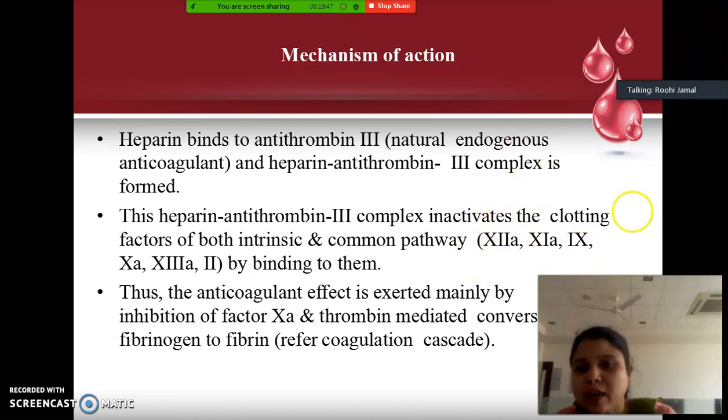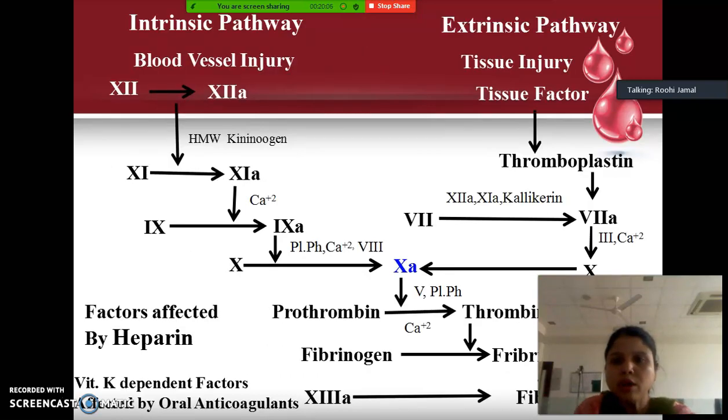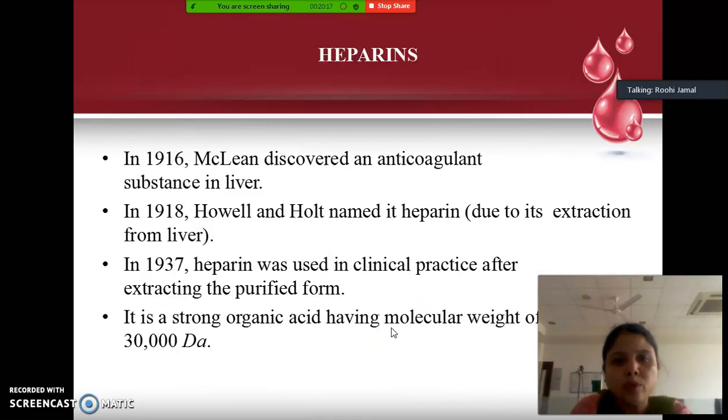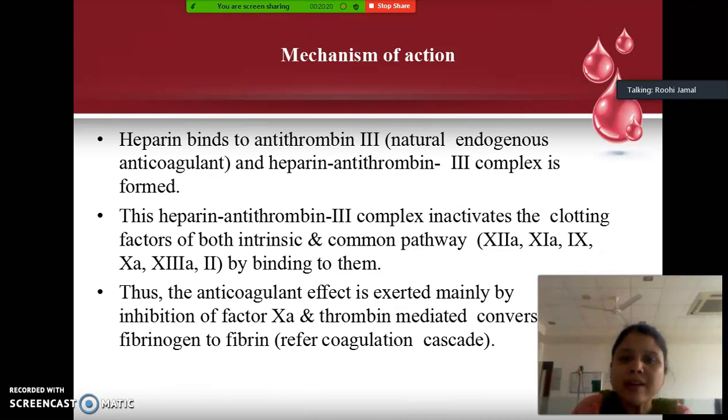It inactivates factor 12A, factor 11A, factor 10A, factor 13A, factor 2 and factor 9. It means it inactivates almost all the clotting factors which we have just seen in the coagulation cascade. Okay, it is inhibiting all of them. See this, almost all the factors. 12A is also inhibited. Okay, 13A is also inhibited, 2 is also inhibited. Okay, 2 is not mentioned here, but 2 is also inhibited. So almost all the clotting factors are inhibited by the complex of heparin antithrombin 3.